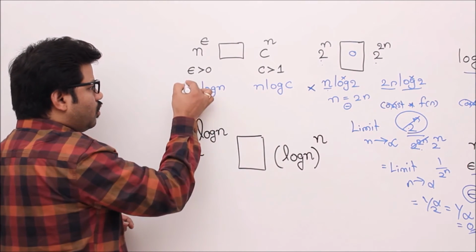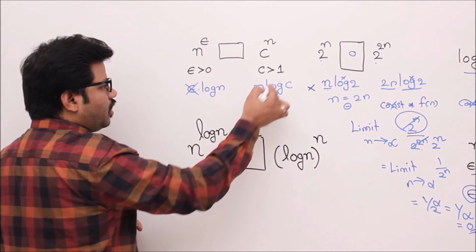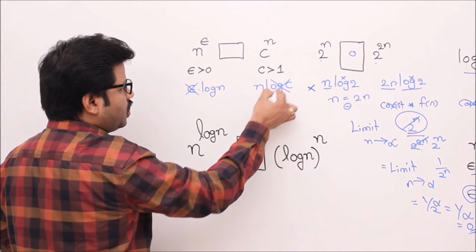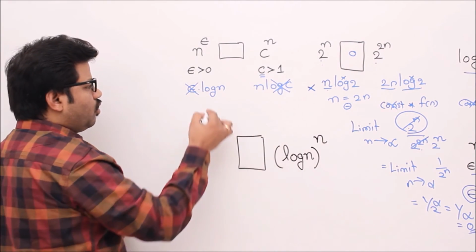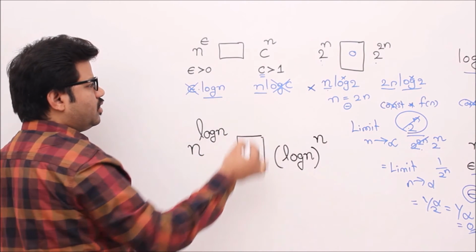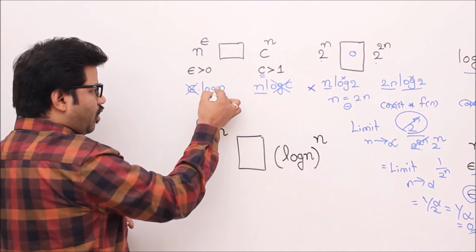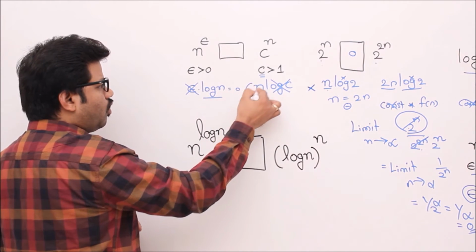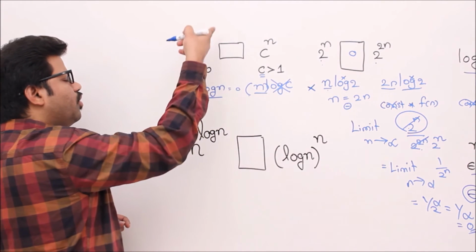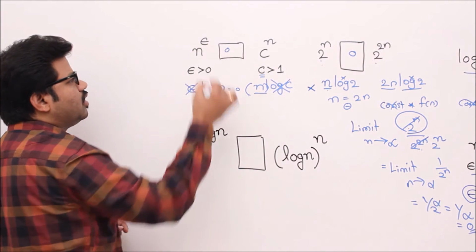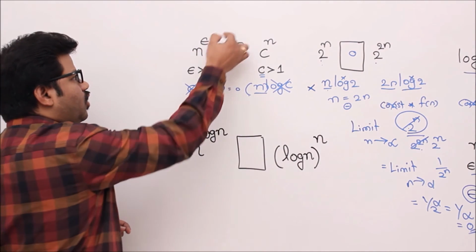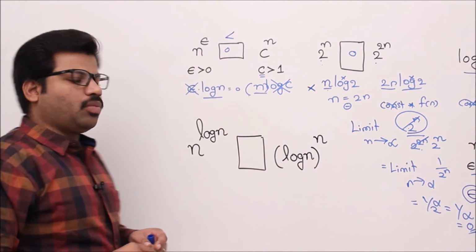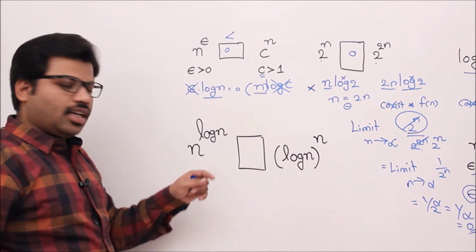Now ignore the constant part. Log c is a constant, since c is a constant. Now you have log n versus n, isn't it? Since log n is smaller than n asymptotically, that means log n equals small o of n. The same thing holds good before logarithm. That's why here the result is small o. That's why n to the power of epsilon is less than c to the power of n. We'll see the last one.